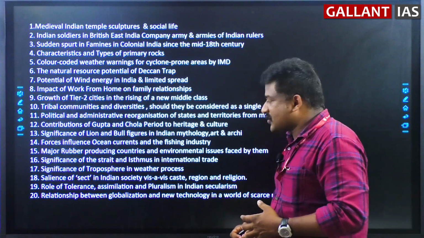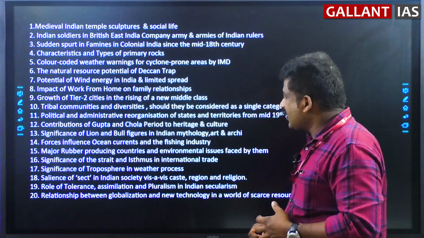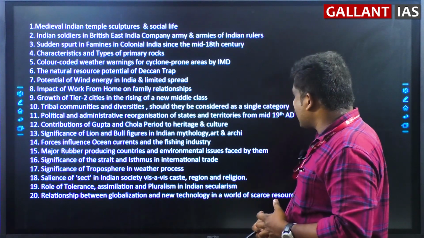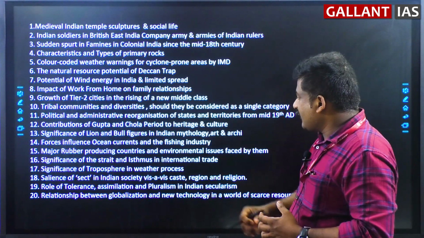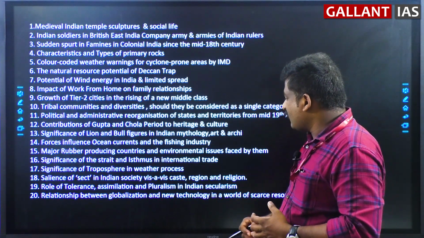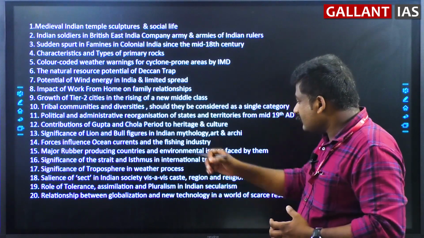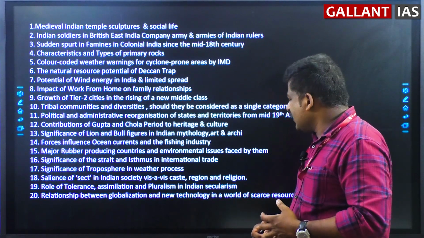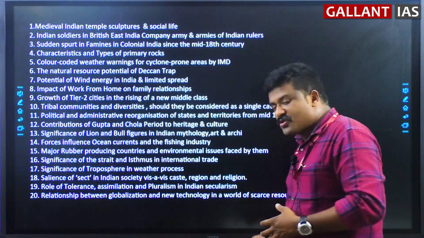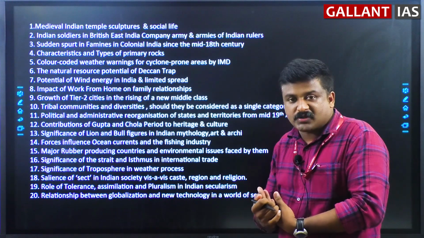Contributions of the Gupta and Chola era to heritage and culture, significance of lion and bull figures in Indian mythology, art, architecture, forces influencing ocean currents and the fishing industry. Major rubber producing countries and environmental issues faced by them. Significance of the straits and isthmus in international trade. Significance of troposphere in weather process. Salience of the sect in Indian society. Role of tolerance, assimilation, pluralism in Indian secularism. Relationship between globalization and new technology in a world of scarce resources. So this is what the topics covered in the 20 questions of GS1 are.